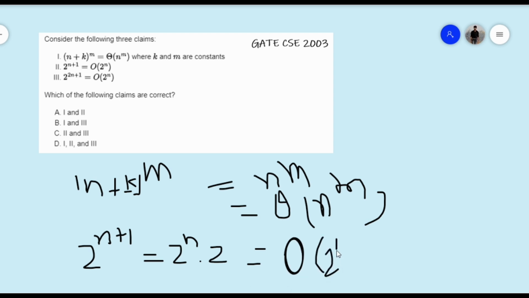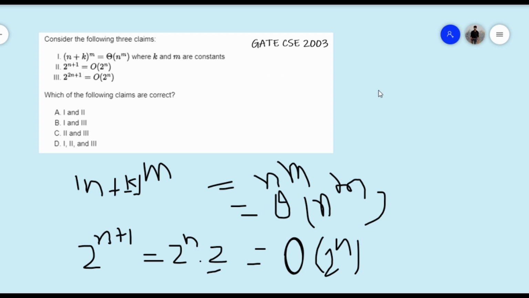Why? Because 2 is a constant, so we can neglect it here. So this is asymptotically equal. We can write it as big O of 2 to the power n. So this first and second statement are correct. Now let us see this third statement.